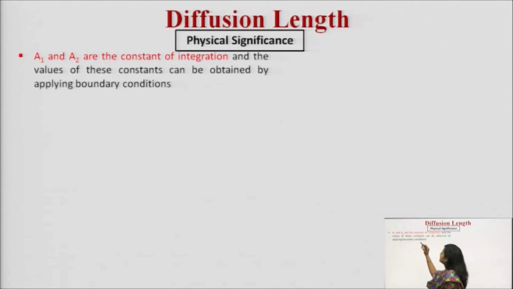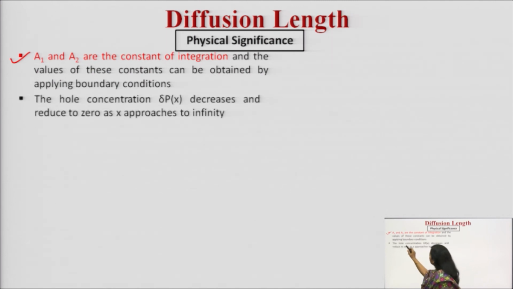As I have told you, A1 and A2 are the constants of integration and their values can be identified by utilizing the boundary conditions. The hole concentration, denoted by delta p of x, decreases and reduces to 0 as x approaches infinity.